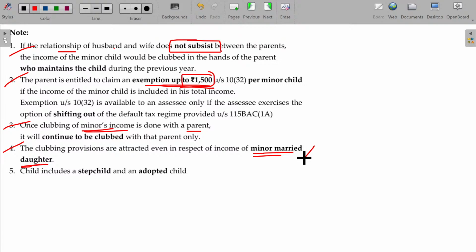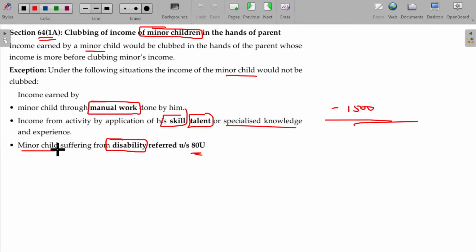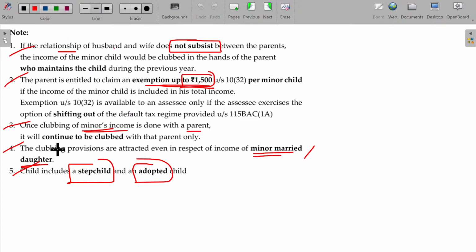See, in case of a residential house property, the case is totally different. Here, the case is different. You have to be careful here. Child includes stepchild and adopted child too. Is that clear? This is the case you have to understand under section 64 class 1A.